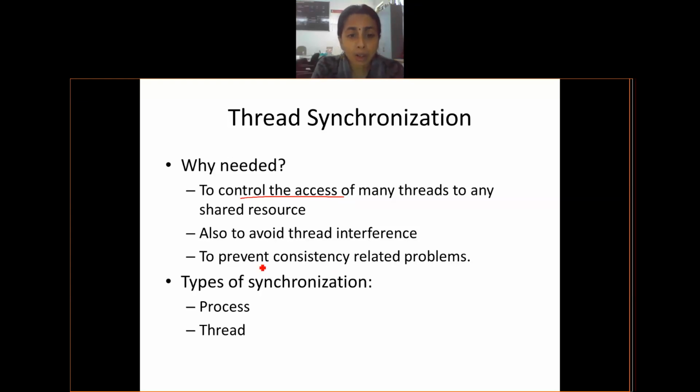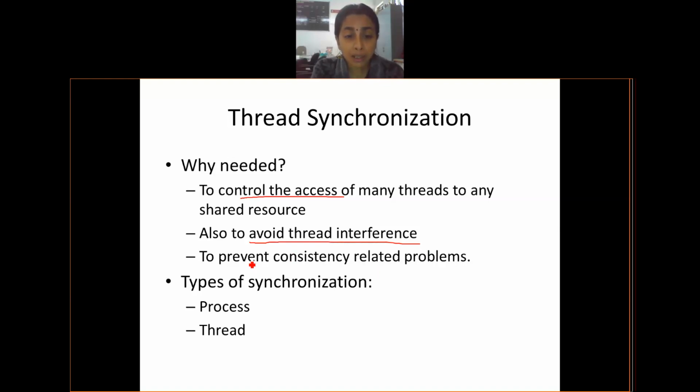Then there is a fundamental reason why we go for synchronization. I don't want any kind of interference while doing something. Two threads should not collide in such a manner that I don't understand what is happening. So in order to avoid thread interference problems, I need synchronization.